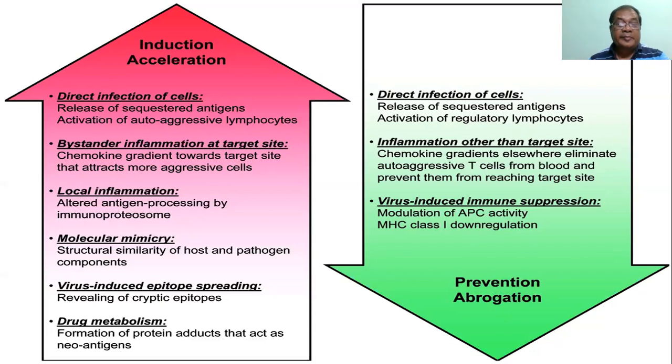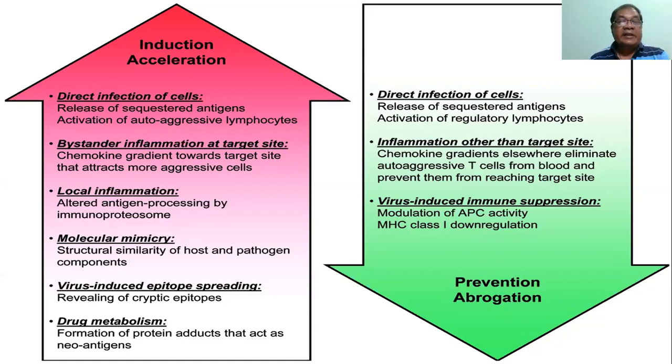So formation of protein adducts that act as a new antigen. The combination of the drug and the protein may produce a new antigen, and that may mount an autoimmune response. Virus-induced epitope spreading: cryptic or hidden epitopes may be revealed, and that may mount an autoimmune response.